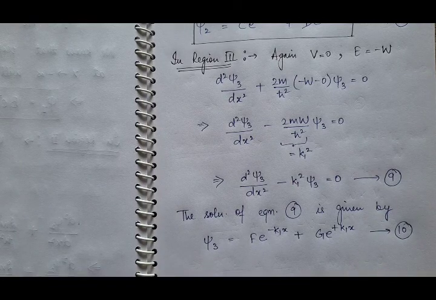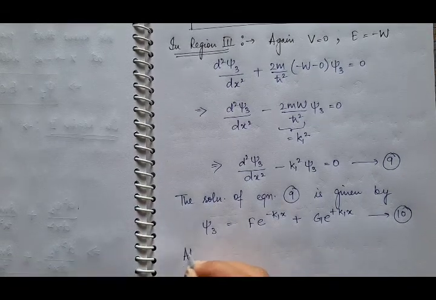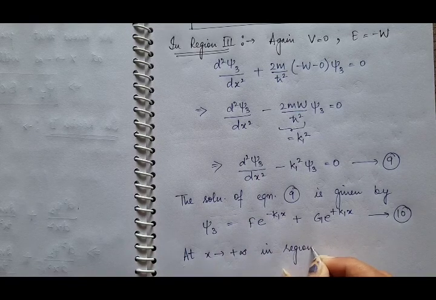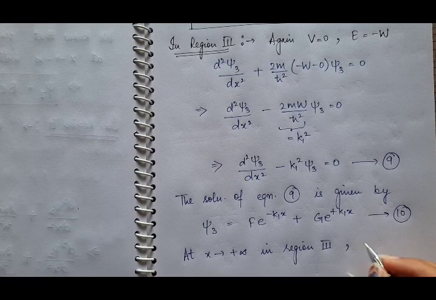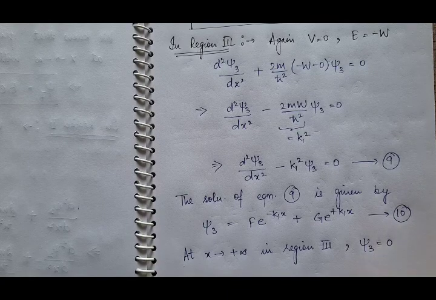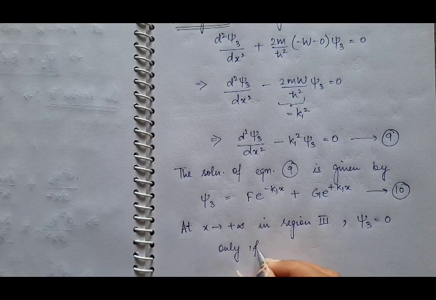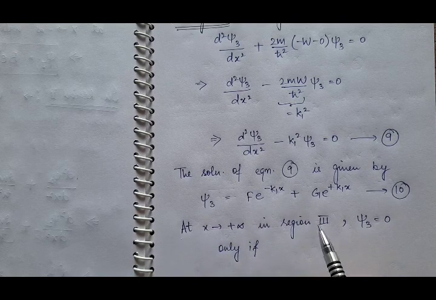Now in region 3rd, there is a boundary at x = a, so x will approach plus infinity in region 3rd. At x approaching plus infinity, the probability of finding the particle will be 0, meaning the wave function vanishes. So ψ₃ must be 0 at x approaching plus infinity, so the right hand side must also be 0.